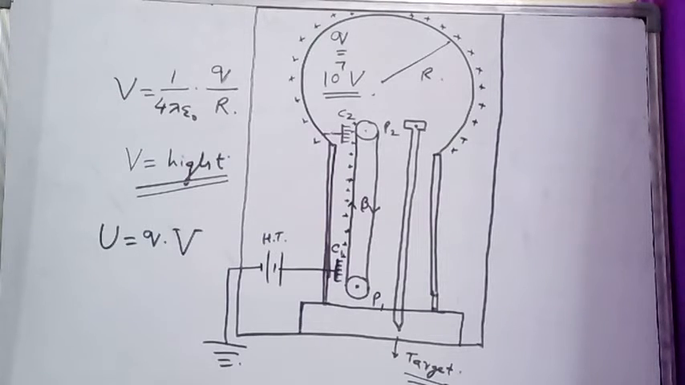So with this video, students, we have reached the end of this unit 1 as well as the end of chapter 2 of electrostatics. From the next video, we are going to start current electricity.